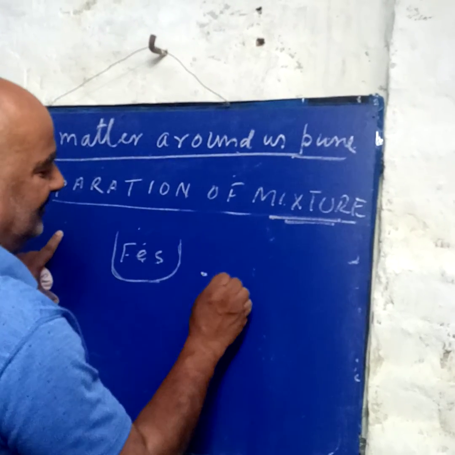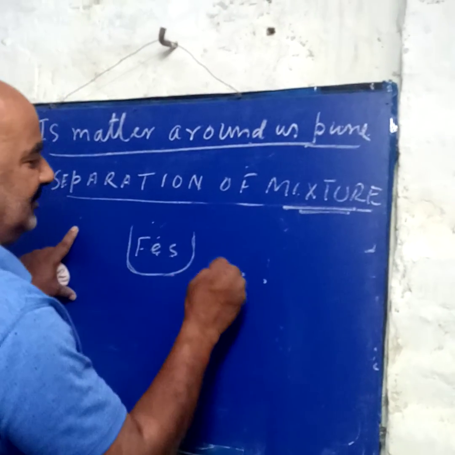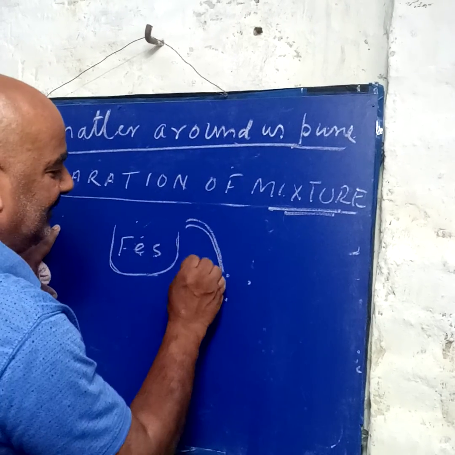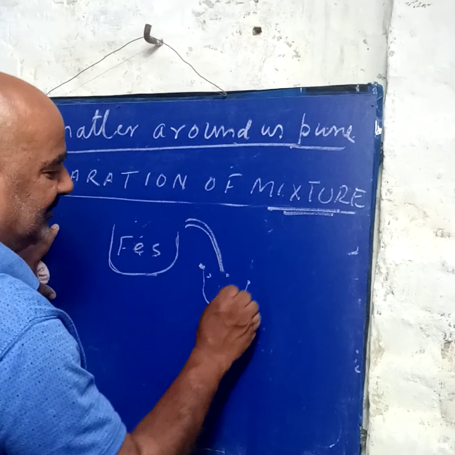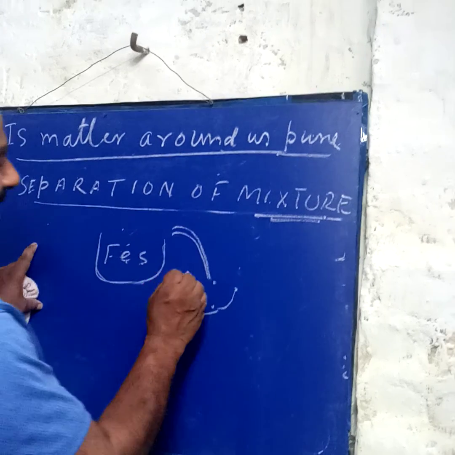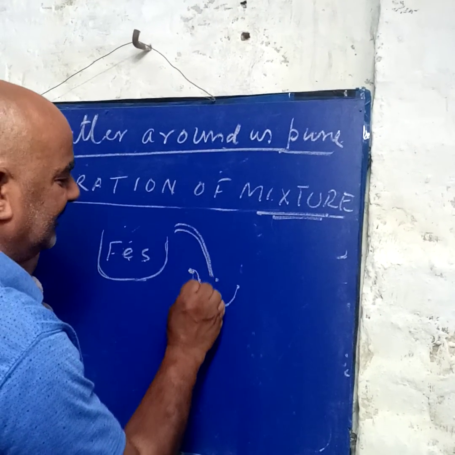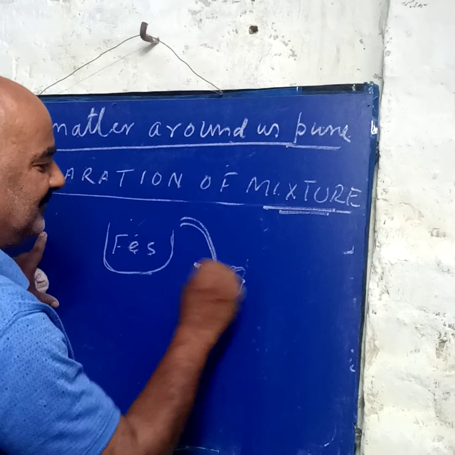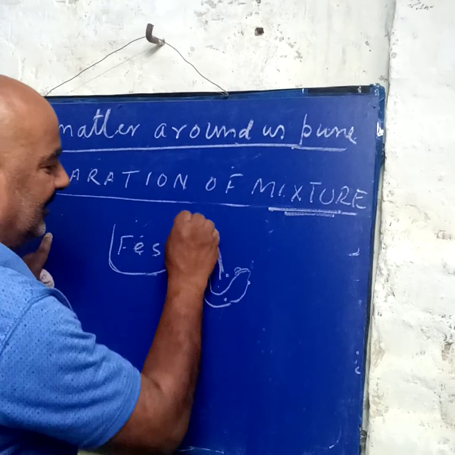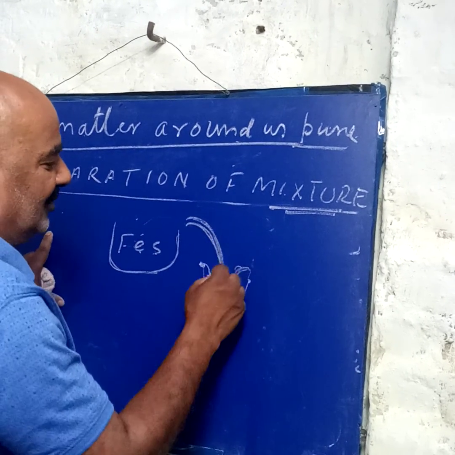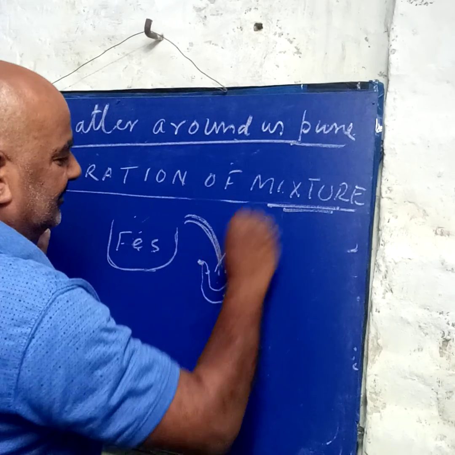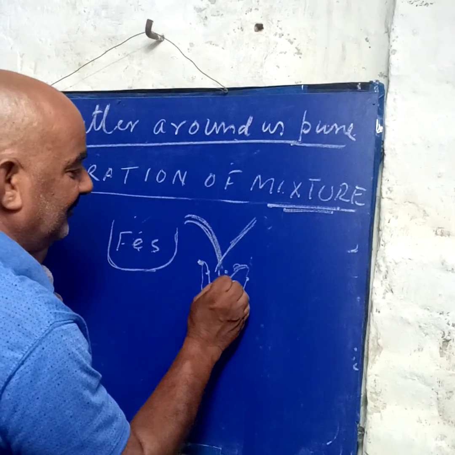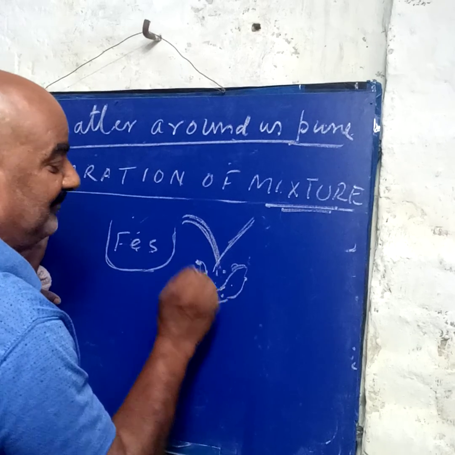A lot of sand will be present, because when we make a statue, iron is melted and poured into a sand mould. Suppose you want to make something: iron is melted and the sand mould makes the same structure, and the iron is poured in. After it cools and becomes solid, we can take the iron out. But now a lot of sand will stick on the iron, because we take out the melted iron.